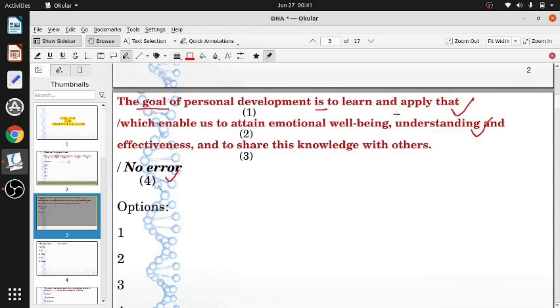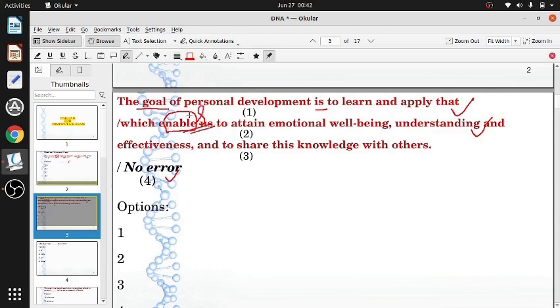Goal is. Apply that. That is singular. The plural is these, those. This, these, that, those. So you have a singular, and with singular it should be enables. Enables us, not enable us. There must be one S here, enables.